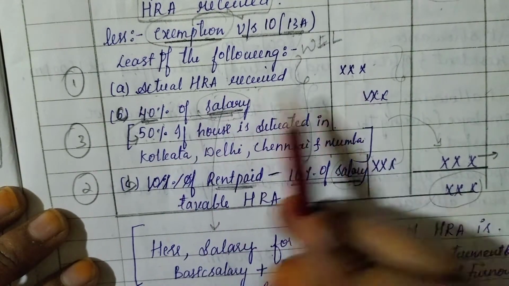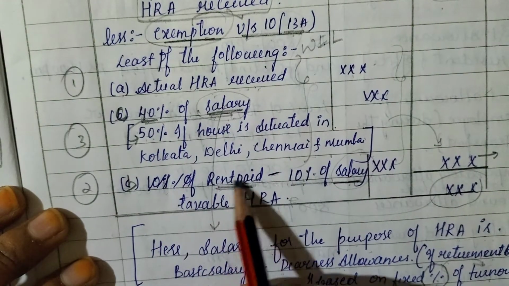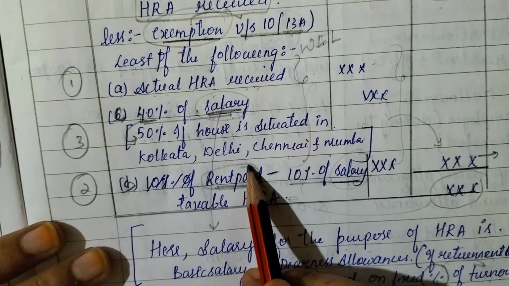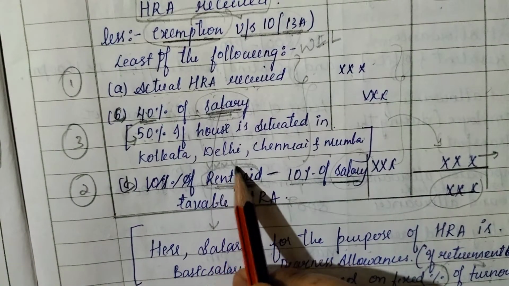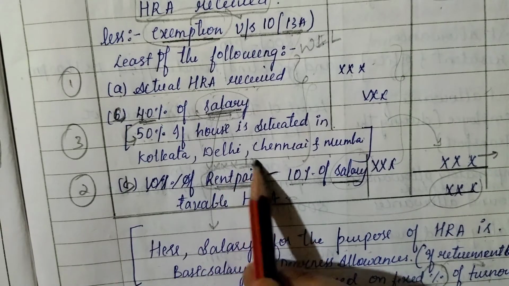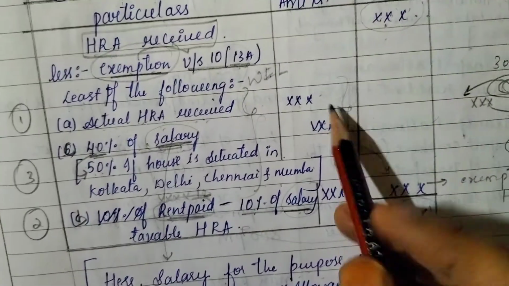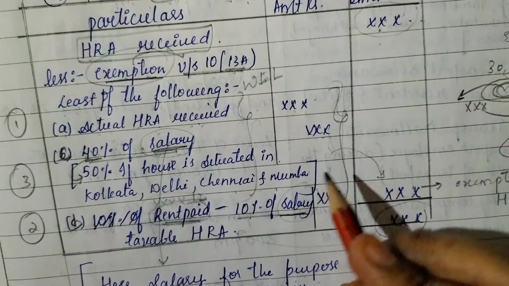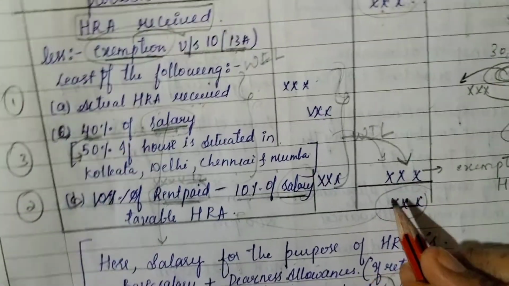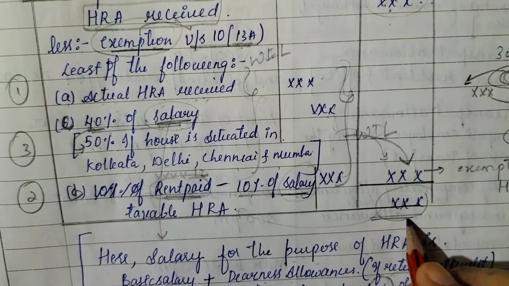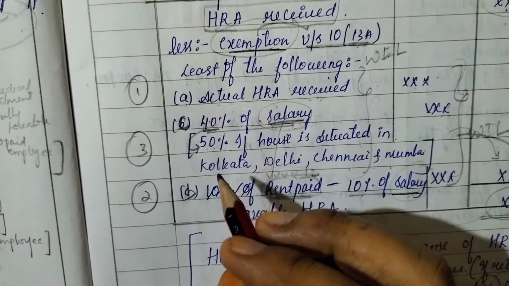Rent paid will be given in the question. It may be given per month or as a total per annum. If given per month, take rent into 12; if the total amount is given, just take rent paid minus 10% of salary. From all these three, whichever is least, you should take here. That is how you will come across house rent allowance.